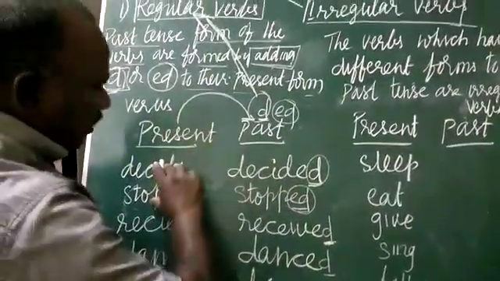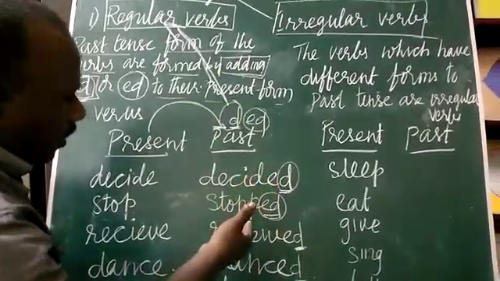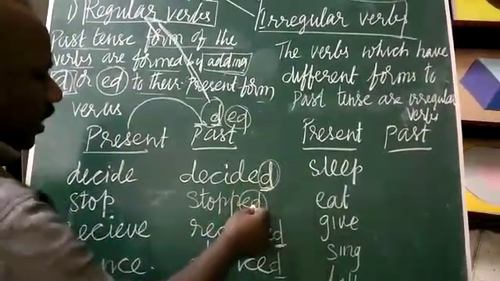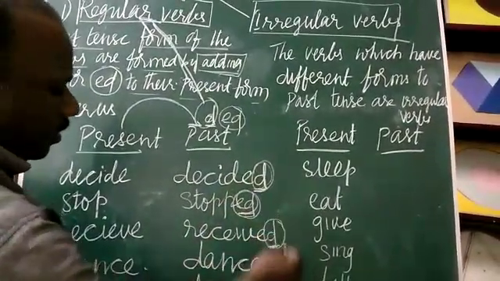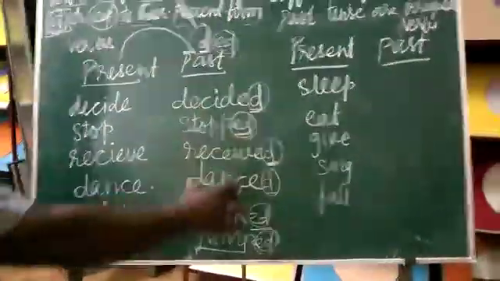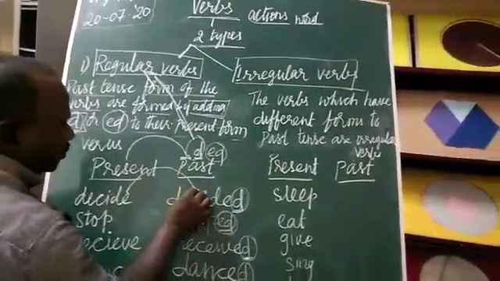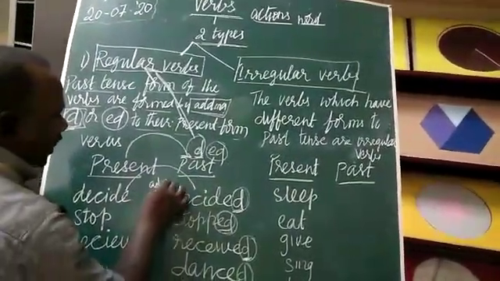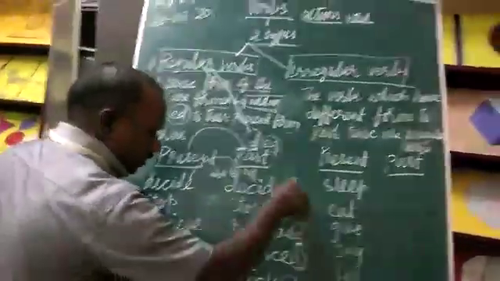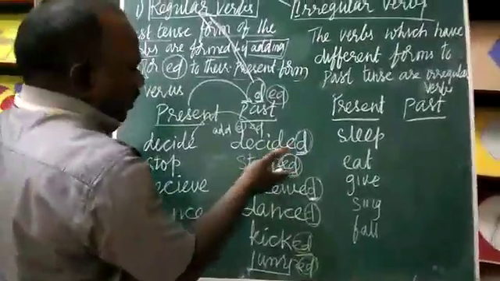Okay, when the present tense of the verb changes to past tense as a regular verb, you have to take d or ed. So I took d here, ed here, d here, d here, ed. So these verbs are called regular verbs. If you are changing present tense into past tense, you have to add d or ed. So this is the way to change present tense to past tense to make it regular.